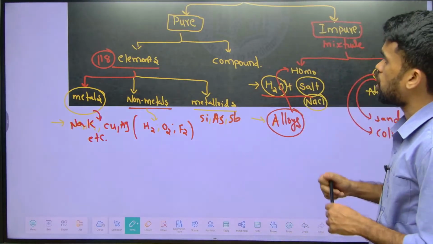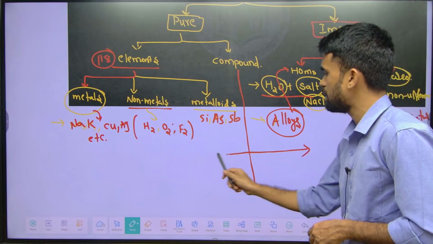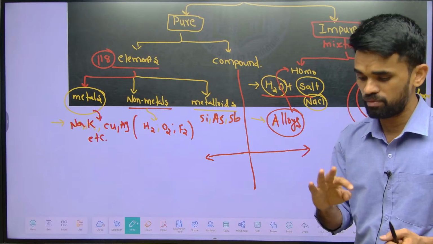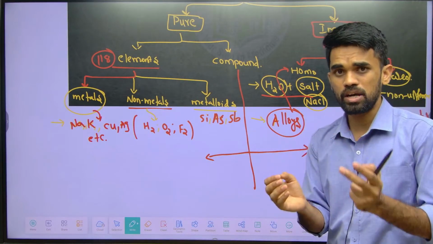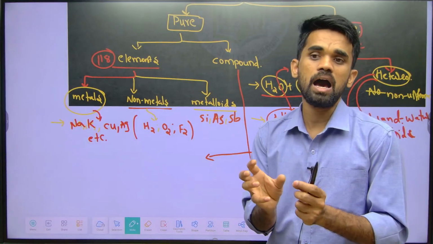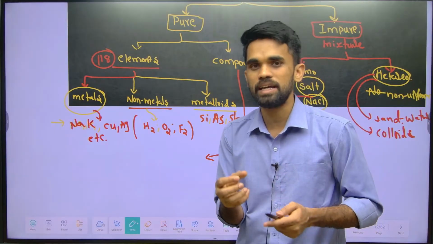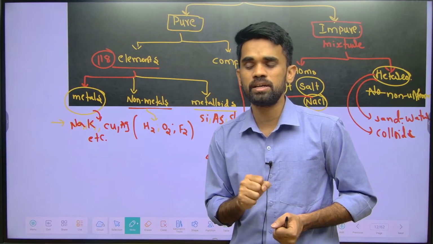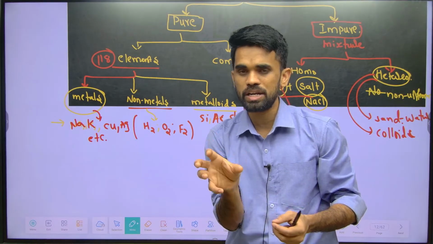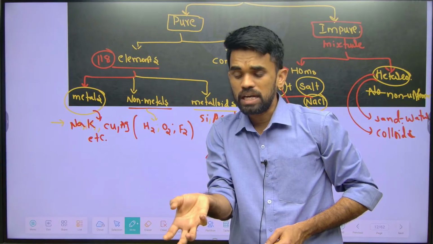Now compounds, I am classifying them as organic compounds and inorganic compounds. Compounds can be classified in two ways: organic and inorganic. What do we mean by organic compounds? Organic means they come from a natural source, that is, from living things. Organic compounds are generally obtained from living things.